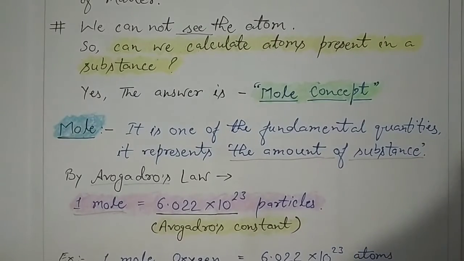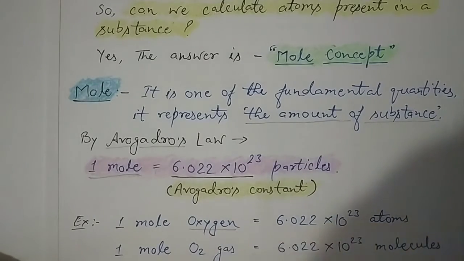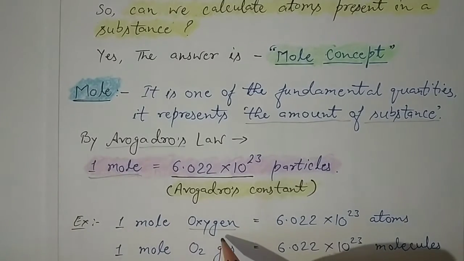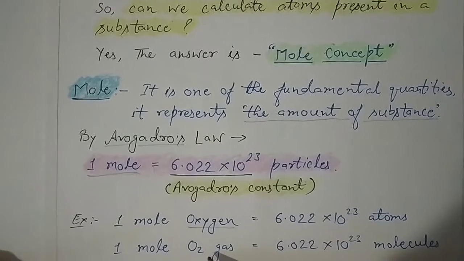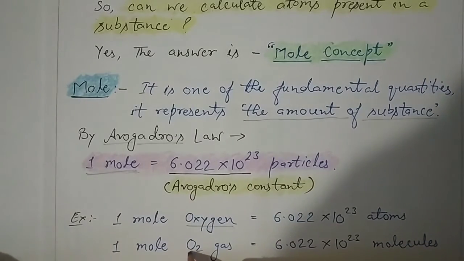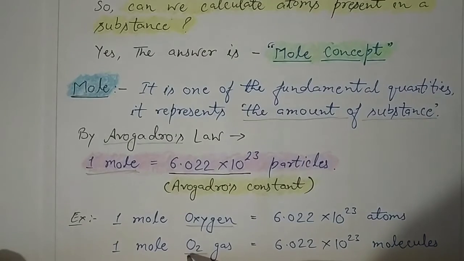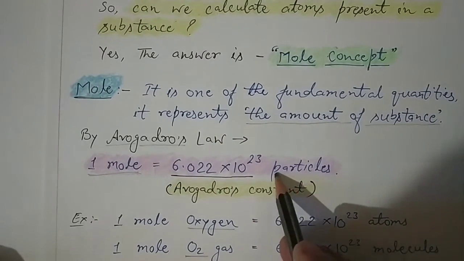If I say that you have 1 mole of oxygen, okay, very important element, that means 6.022 into 10 to the power 23 atoms, because here we are talking about element. But if I say 1 mole of oxygen gas, then it will be equal to 6.022 into 10 to the power 23 molecules, because oxygen gas is represented by O2. Okay, it is the molecule of 2 atoms. That is why it is written here 6.022 into 10 to the power 23 particles.